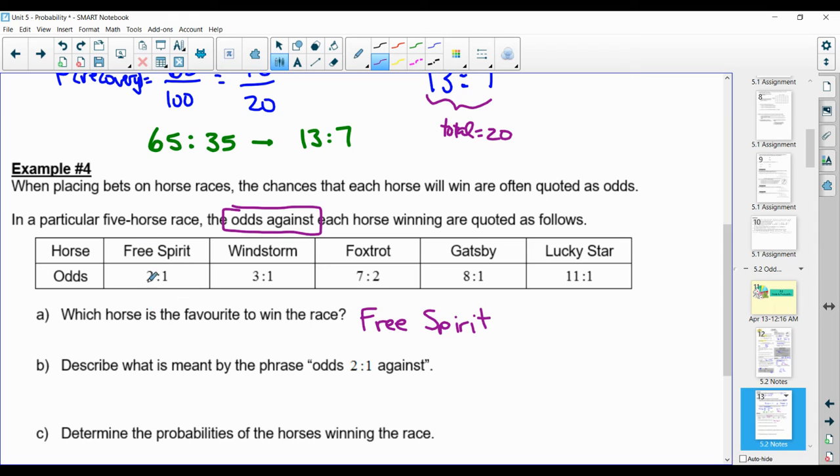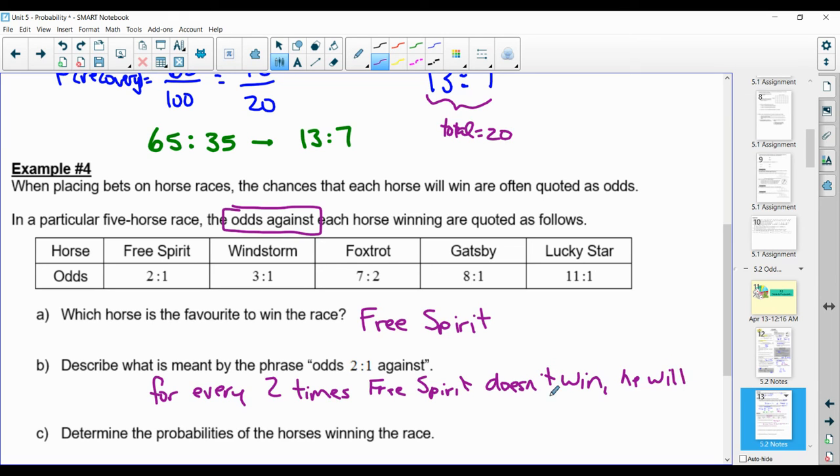If the odds for Free Spirit are 2-to-1 against, that means for every 2 times that Free Spirit doesn't win, he will win once.